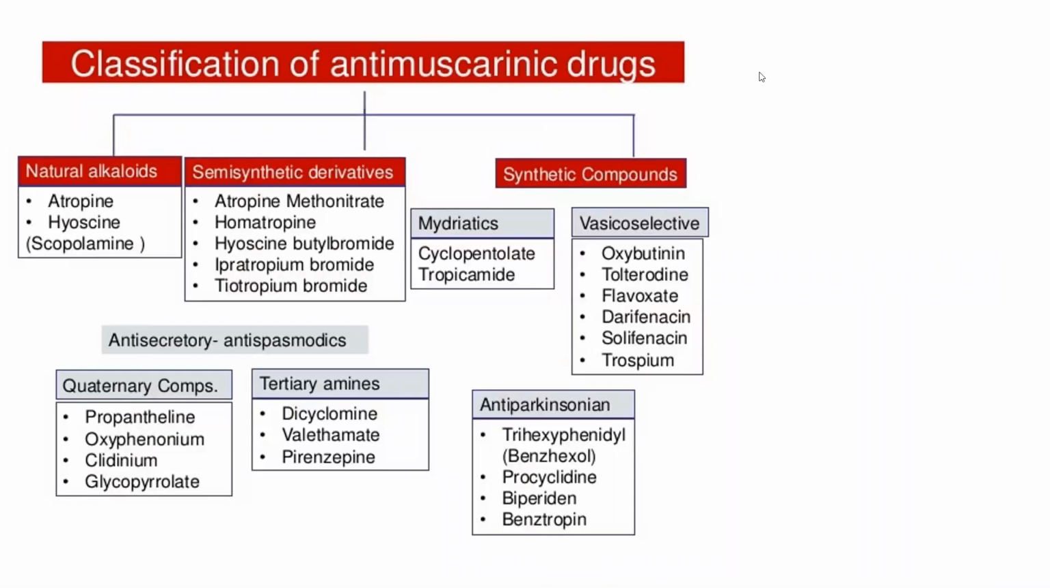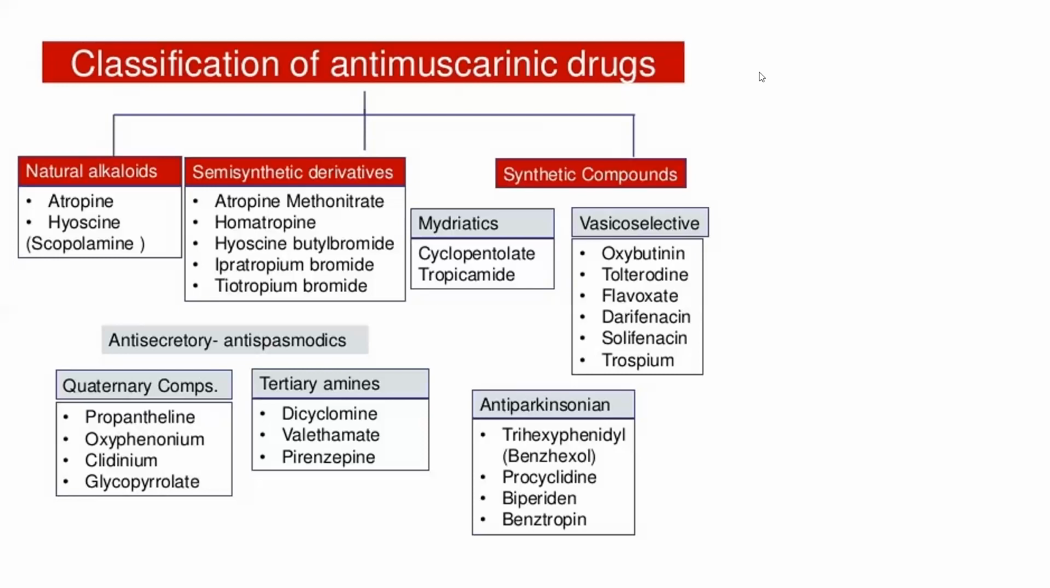Anti-muscarinic drugs, there are literally so many drugs. You just try to remember any two or three from these following boxes. And these are divided into natural, semi-synthetic, as well as synthetic. Natural includes atropine, hyoscine, or scopolamine. Semi-synthetic include atropine methonitrate, homatropine, hyoscine butyl bromide, ipratropium bromide, tiotropium bromide. Synthetic compounds include cyclopentolate, tropicamide, oxybutynin, tolterodine, flavoxate, darifenacin, solifenacin.